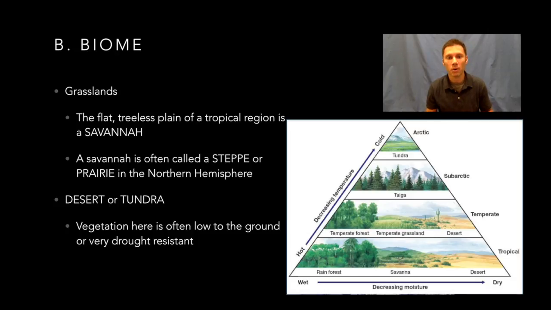Now, in the northern hemisphere, we don't typically call it a savanna, but we would call it a steppe or a prairie. That might be a little more familiar to those of us living here in the North America region.